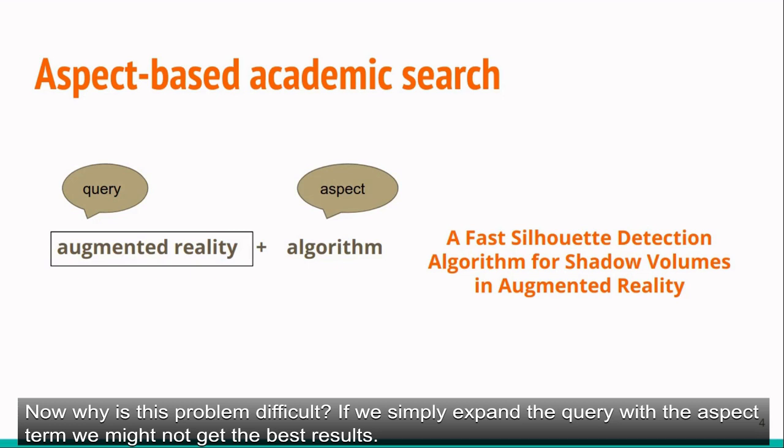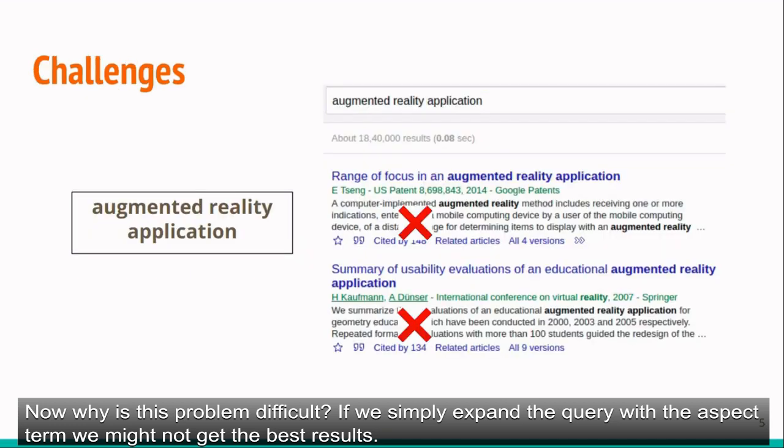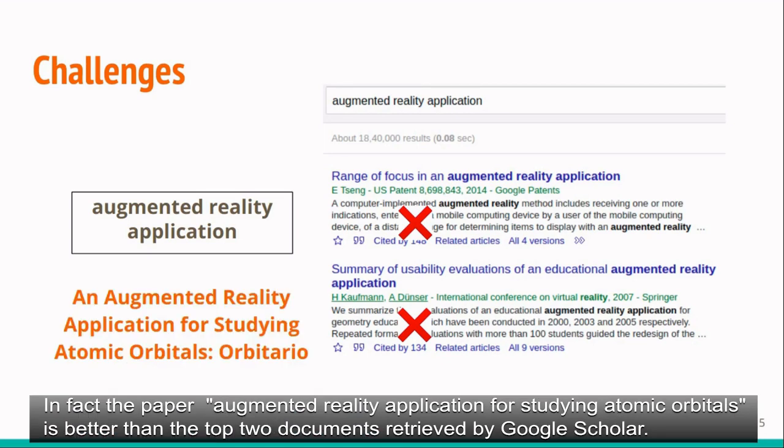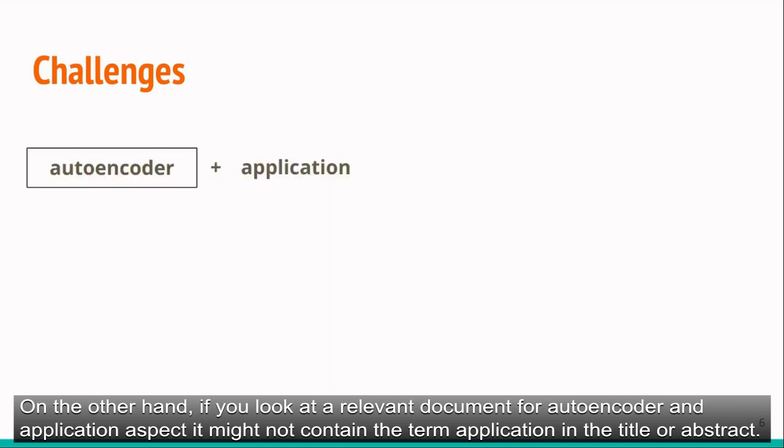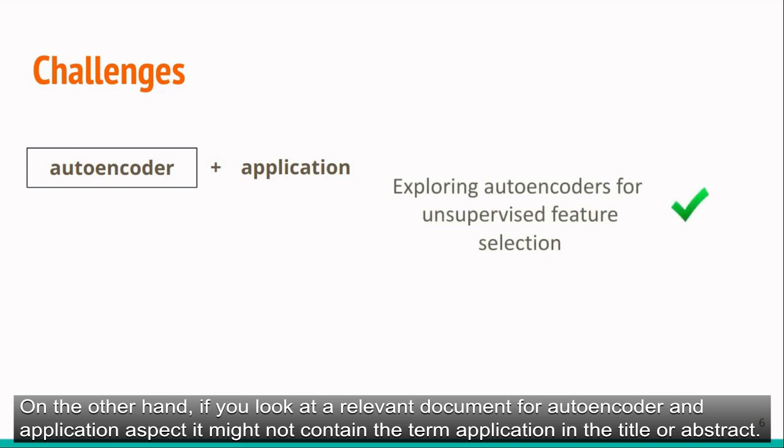Now, why is this problem difficult? If we simply expand the query with the aspect term, we might not get the best results. In fact, the paper An Augmented Reality Application for Studying Atomic Orbitals is better than the top two documents retrieved by Google Scholar. On the other hand, if you look at a relevant document for autoencoder and application aspect, it might not contain the term application in the title or abstract.